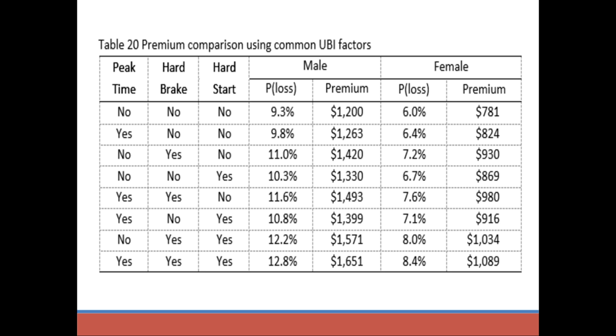Those that tend to have hard brakes as well as hard starts and also travel during peak time have the highest premium at $1,651, as the probability of loss is the highest for this group. The prediction for female drivers follows the same pattern, and the premiums for female drivers are expected to be lower than that of the male drivers with similar driving characteristics.